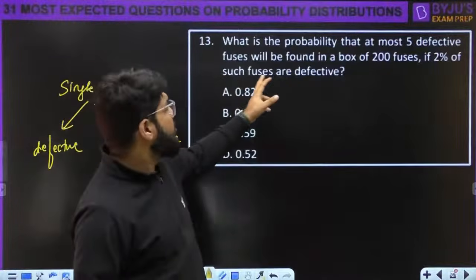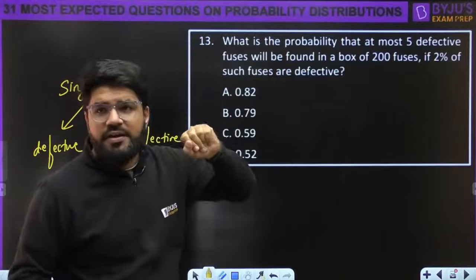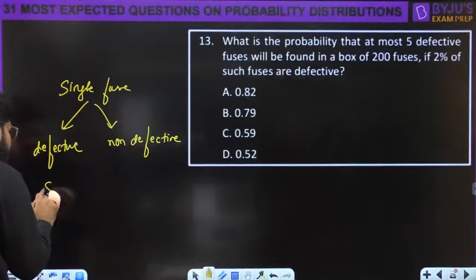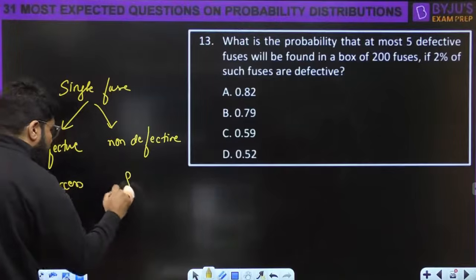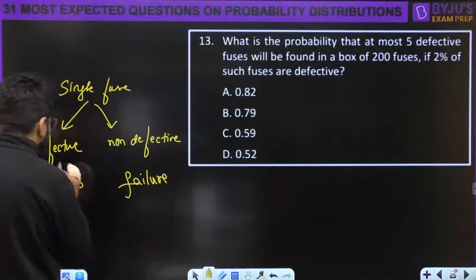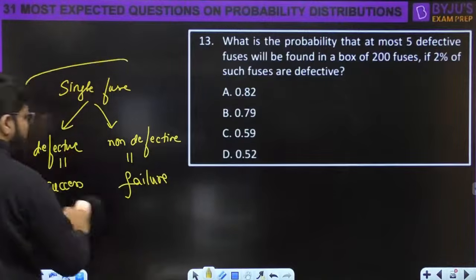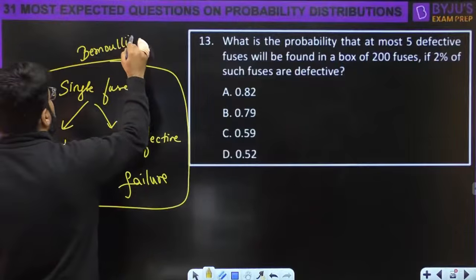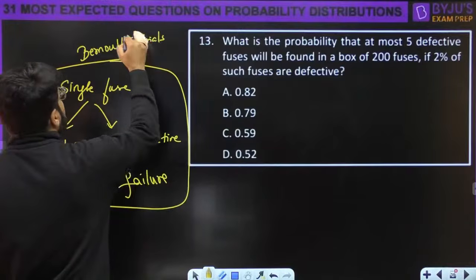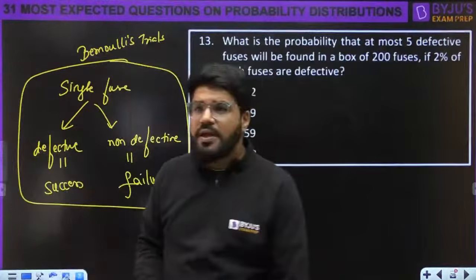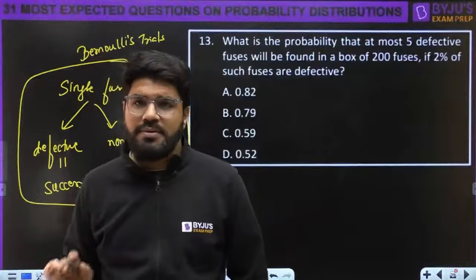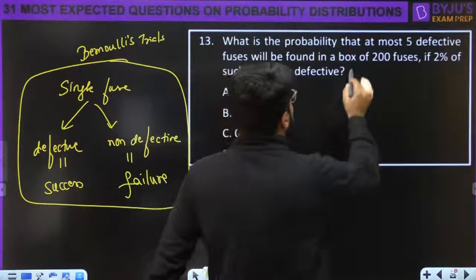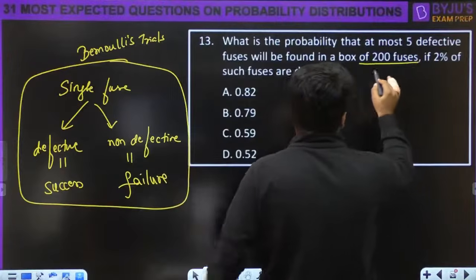The question is concerned with the probability of getting at most 5 defective fuses. We need defective fuses, so let us call defective a success and non-defective a failure. So the event is classified into success and failure, and that becomes a Bernoulli's trial for you. You can solve by binomial also, no problem. This single Bernoulli's trial is repeated 200 times, since every fuse may be defective or non-defective.